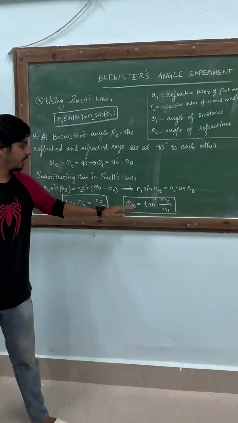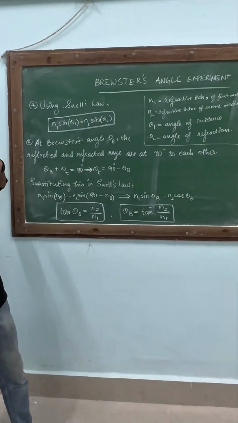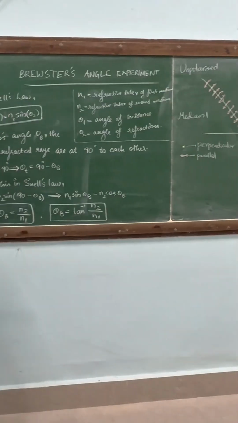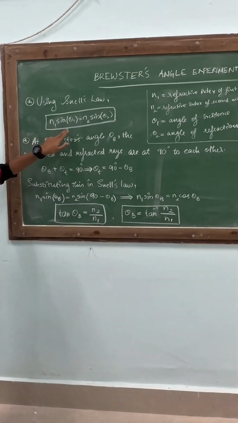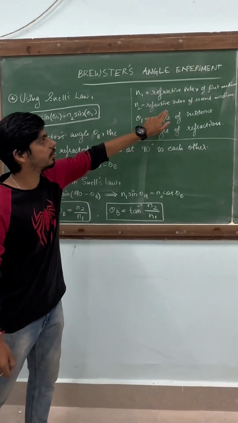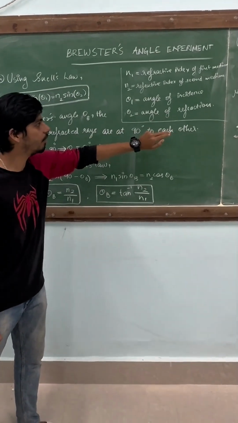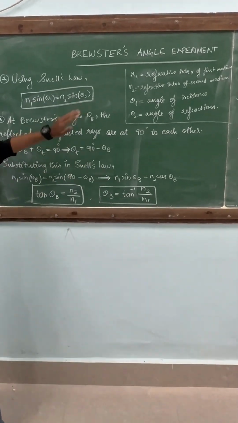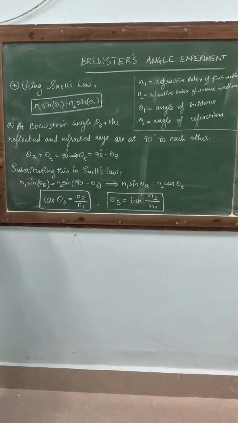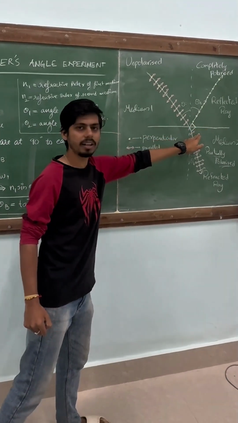Now, let us see how we arrive at the expression for Brewster's angle, which is theta b. Here we have two mediums, so we can use Snell's law. What does Snell's law tell us? n1 sin theta 1 equals n2 sin theta 2. n1 and n2 are the refractive indices of the first medium and second medium. Theta 1 is the angle of incidence and theta 2 is the angle of refraction. So using Snell's law, we can derive Brewster's angle. And we know that at Brewster's angle, reflected and refracted rays are at 90 degrees.